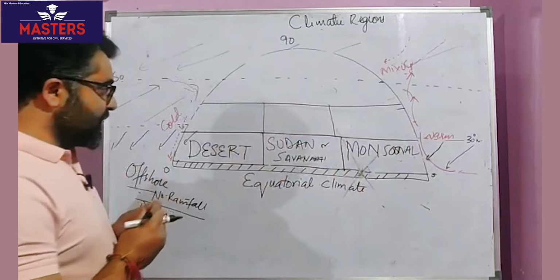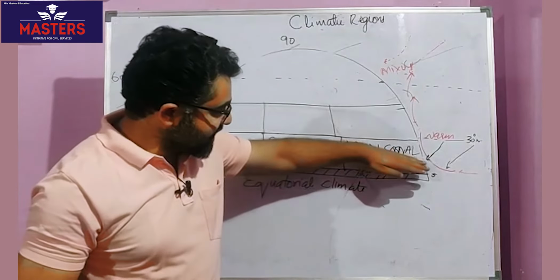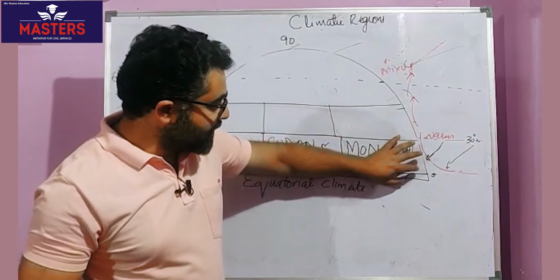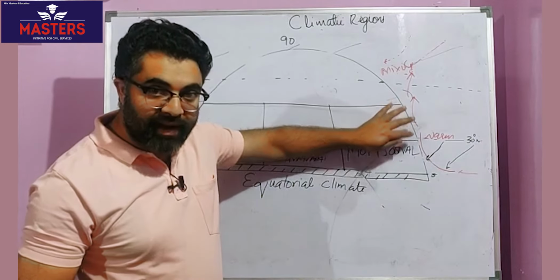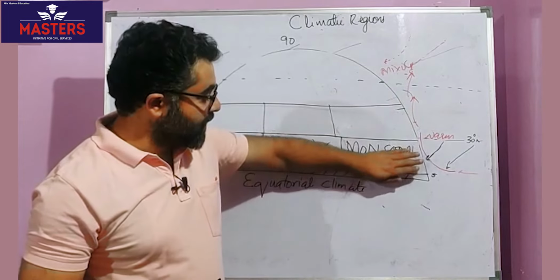Now, when we were discussing monsoonal type, we said that there's a shifting of pressure belts. That means air masses shift to the north. That is, winds shift to the north and south in accordance to apparent shifting of sun rays.